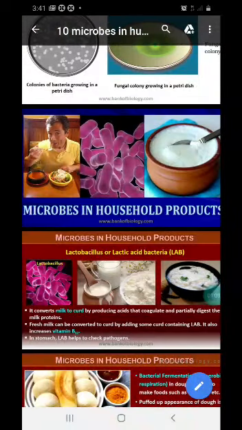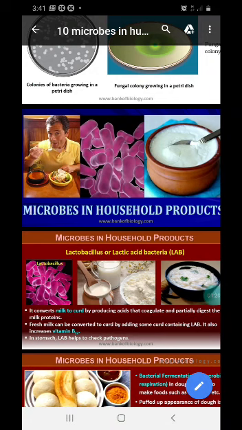Do you know who converts milk into curd? Yes, it is Lactobacillus or LAB, shortly pronounced as lab.